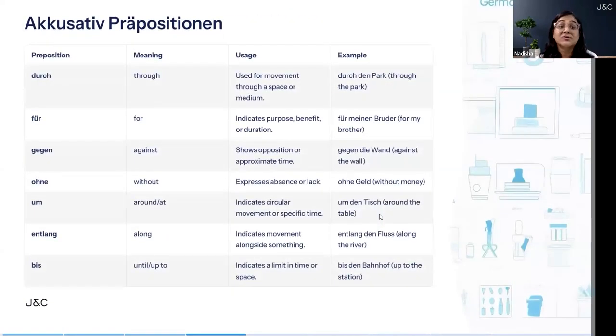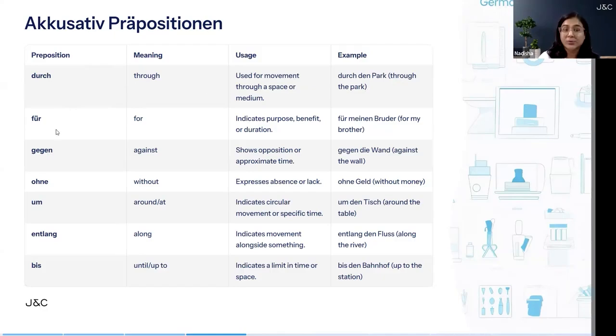Now these are the accusative prepositions. Introduction to accusative prepositions: the meaning, the usage and the example. First is durch. Durch means through. The usage is movement through a place or medium, like durch den Park, through the park.